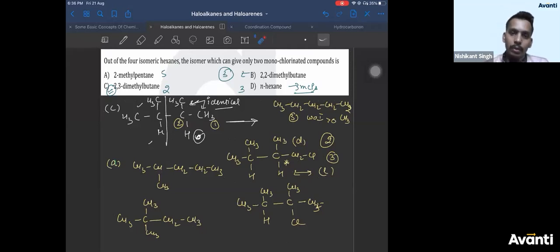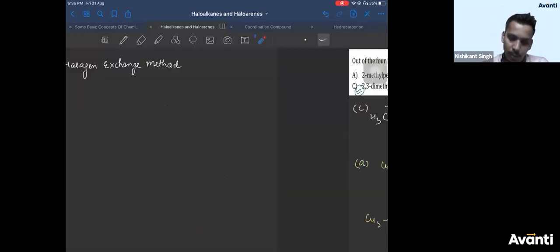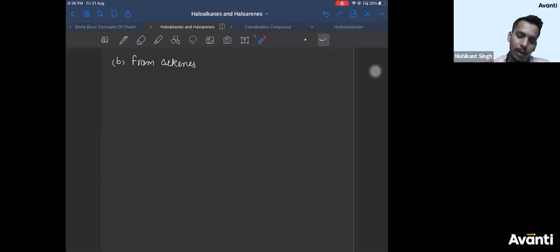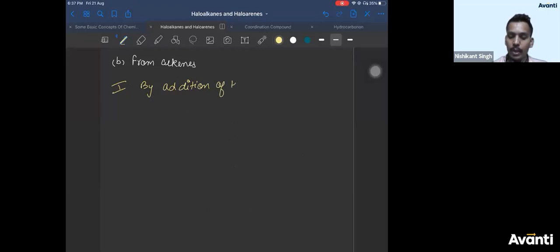Chalo, let's move ahead. One more preparation we'll do. Let's do one more preparation, that is from alkenes. From alkenes, you can do preparation in many ways. The first of them is by addition of halogen acids. You will get it by addition of halogen acids.